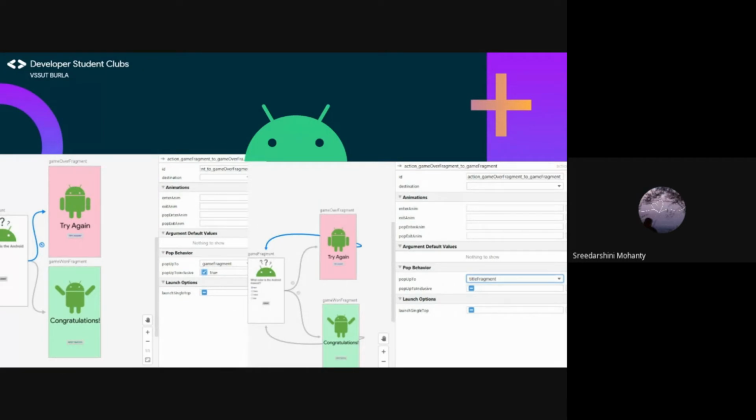Now, we want the app to navigate to game fragment screen when the user clicks on next match on winning and try again on losing. Add an action connecting the game over fragment to game fragment. For the action you just created, set the popUpTo attribute to title fragment and clear the popUpToInclusive checkbox. Repeat for the other action.